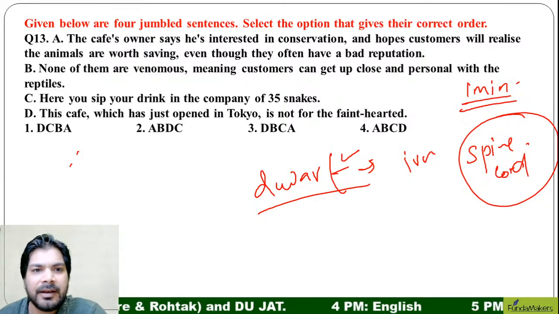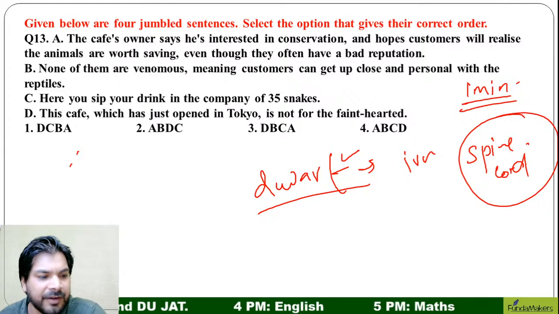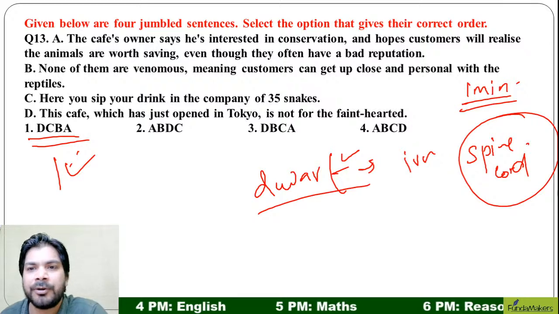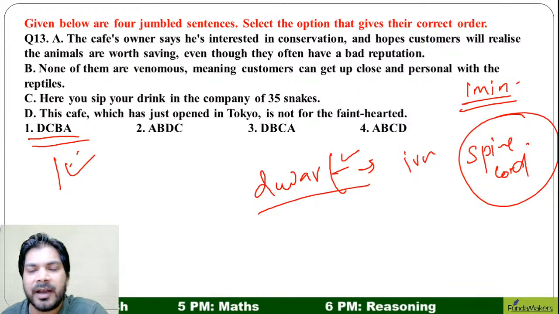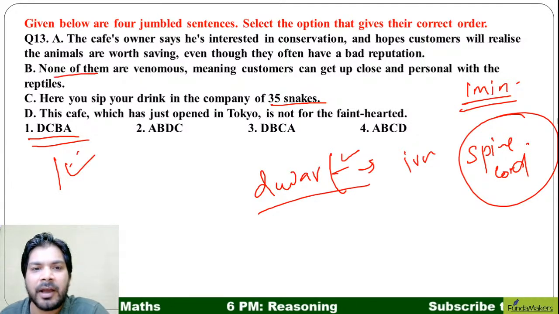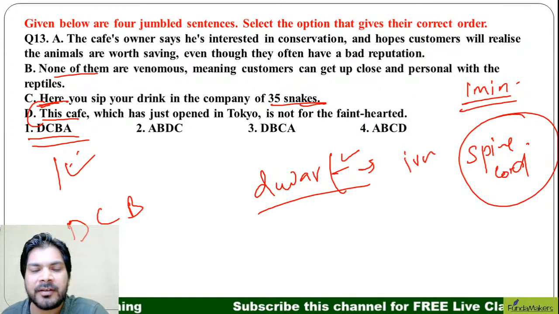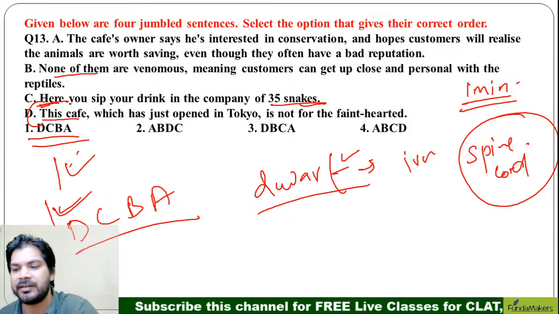All right, let's search the subject. Absolutely correct. Pranav Pandit is saying first as the right answer, which is absolutely correct. This cafe, which has just opened in Tokyo, is not for the faint-hearted. Then we'll go for C: here you sip your drink in the company of 35 snakes. And then B: none of them are venomous. Them refers to snakes. And A: the cafe owner says interested. So basically, this cafe is the subject. Here is used for this cafe. So D, C, B, then A is the definite answer. The correct answer should be first. Very easy question, ladies and gentlemen.